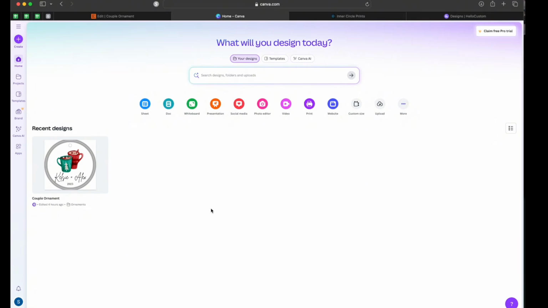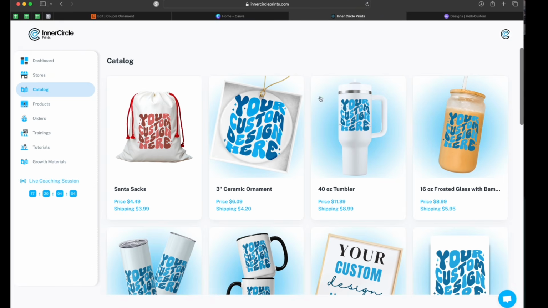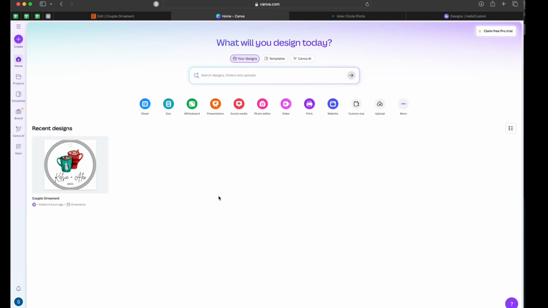Last year, I just had them all inside of one Canva document, and it became cumbersome looking through all of that to find the ornament that I then wanted to personalize. So I suggest that you do this from the outset so that it's clean, and every ornament that you're hooking up to ICP has a unique Canva document that it's linked to. Even if you're utilizing Hello Custom, this is still the cleanest way, in my opinion, for you to organize.